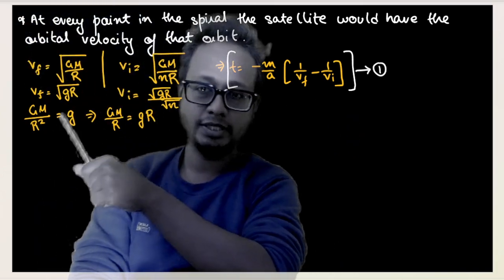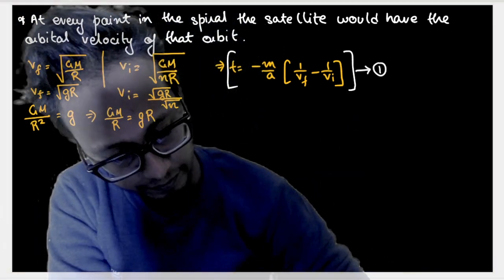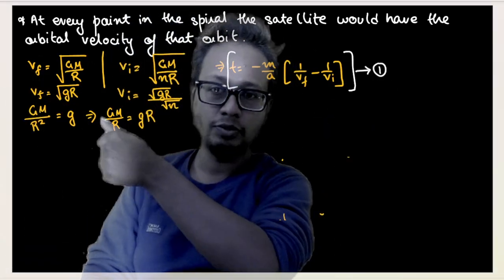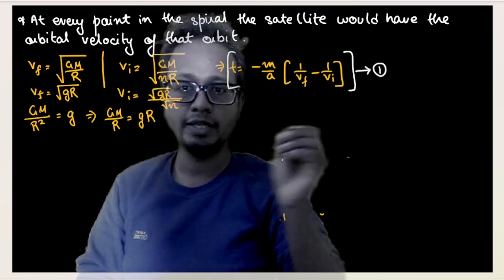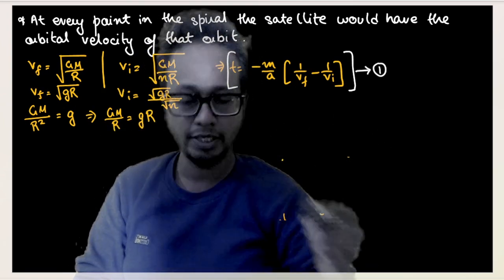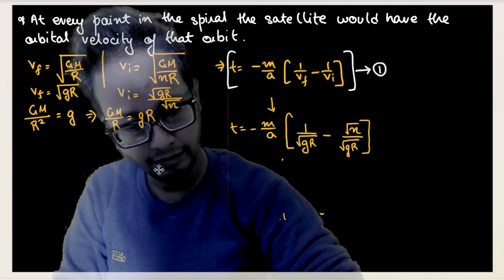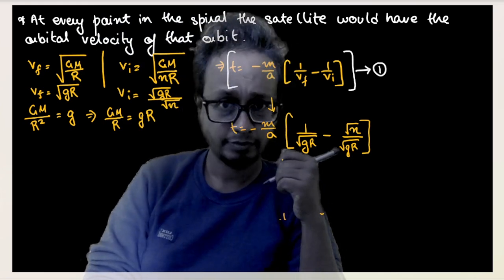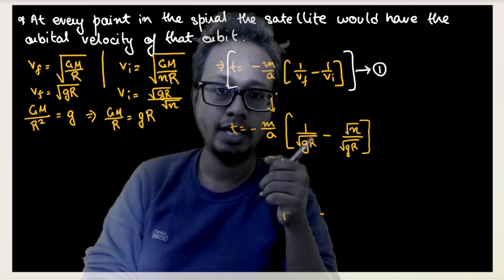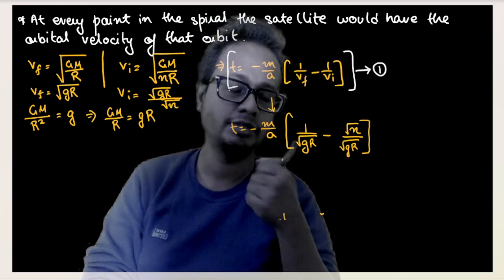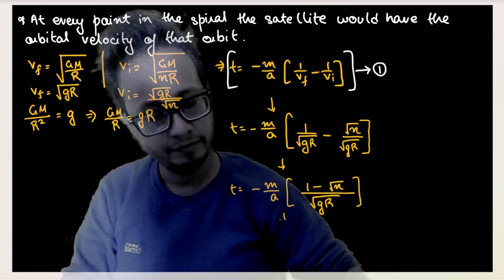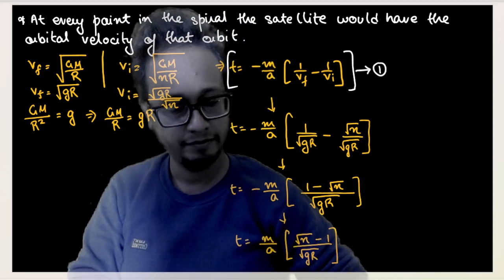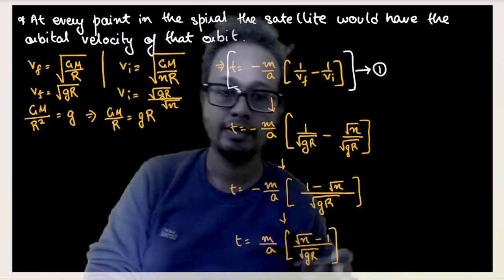So what I need to do is substitute these terms out here. Now I just need to substitute these values. So if I substitute v final is equal to under root of gR and v initial is equal to under root gR by root n, we get something like this. Okay, this is the first thing we'll get. Fair and fine. Now see, after that I can take root gR common. I'll get something like minus m by under root gR into 1 minus n. So I'll get something like this. And if I multiply this minus by minus inside this bracket, I'll get the main answer that is given.